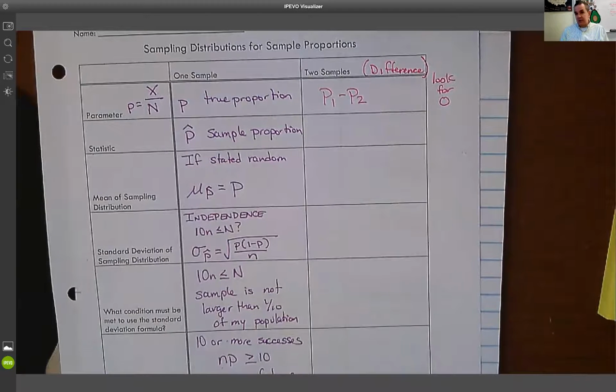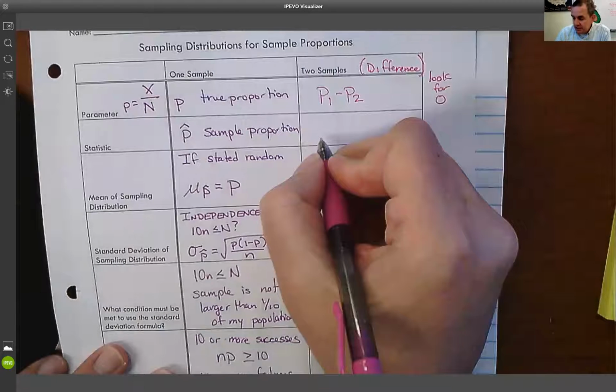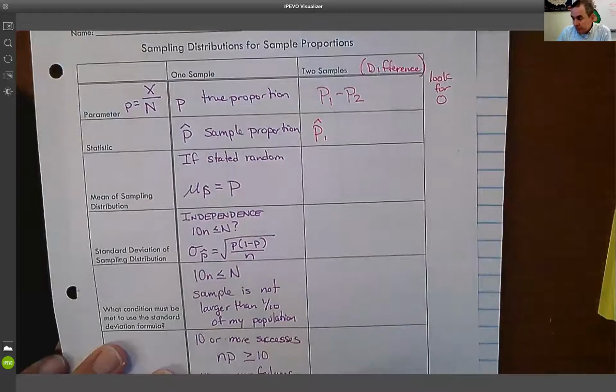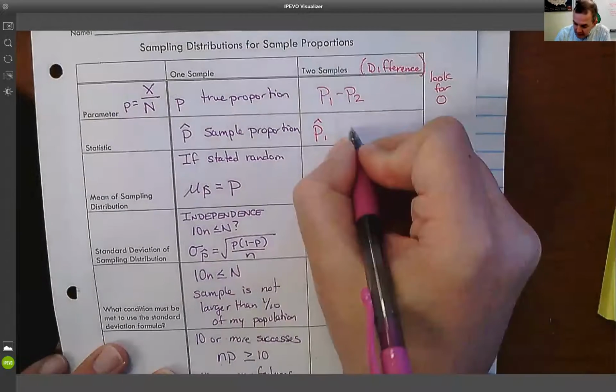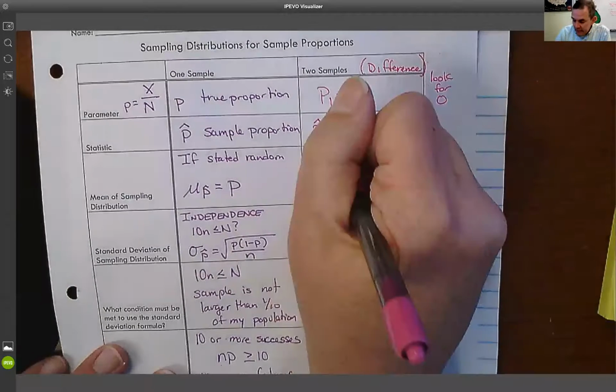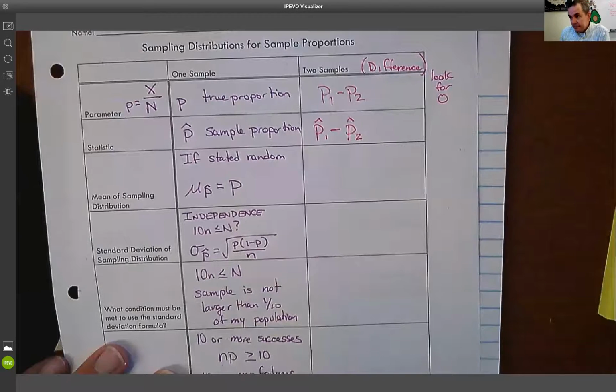So let's say I was surveying men and women and asking them a question. If the proportion of men who believe something and the proportion of women who believe something, if their difference is 0, what that says is there's really no difference between what men and women feel on a certain topic. Okay. So the statistic we use is we're going to get a p hat 1, a sample from our first group, say, for example, men, and a p hat 2, which would be perhaps from women. And we'll look at the difference there.